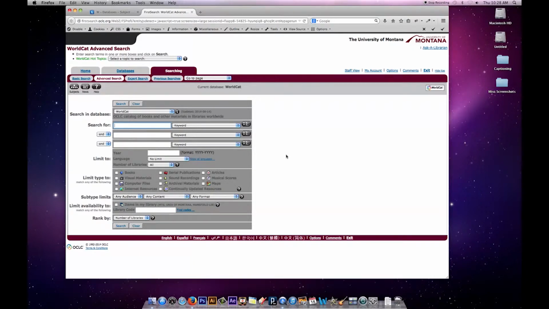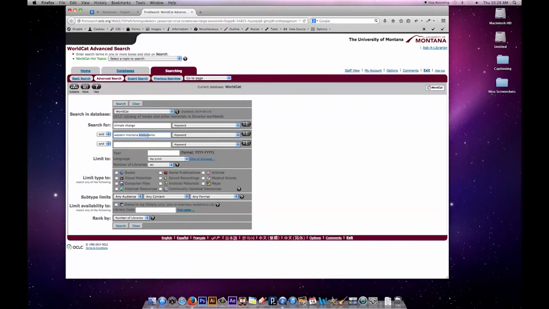So if I'm going to search a topic like how is climate change expected to impact Western Montana ecosystems, what I'm going to want to do is think about the parts of my search and the keywords involved. Again, how is climate change expected to impact Western Montana ecosystems? Climate change would be one of my subject terms. So climate change on one line, and then I could put Western Montana ecosystems on the second line.